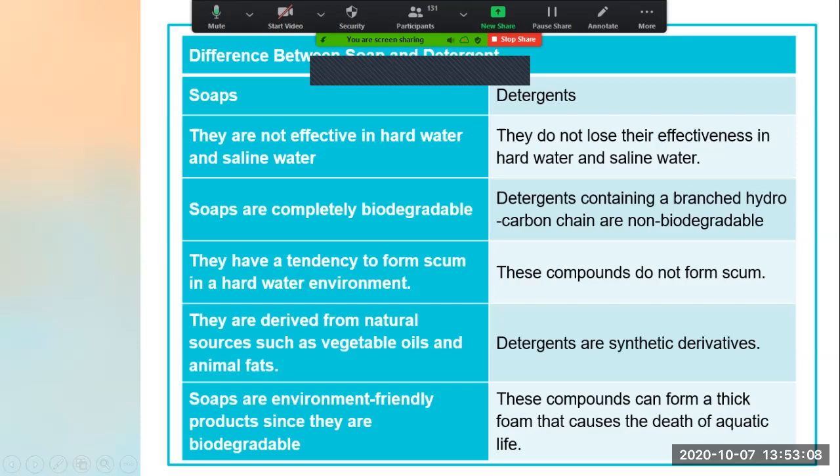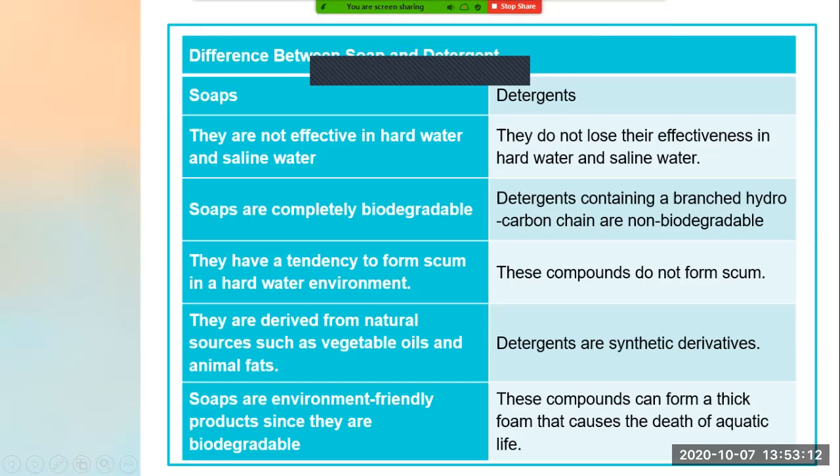Now, soaps are environmentally friendly products since they are biodegradable. Environmentally friendly means it doesn't harm our environment. It doesn't harm any living thing in our environment. Hence, it is environment friendly.